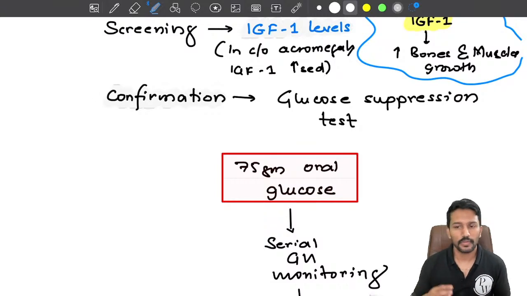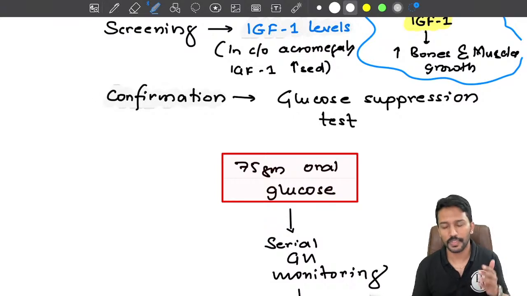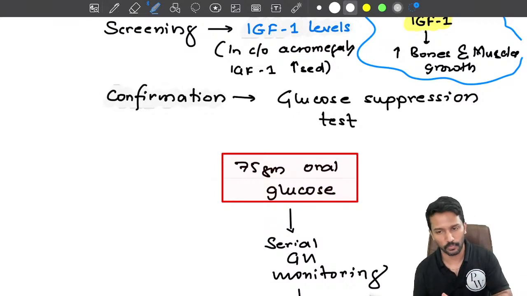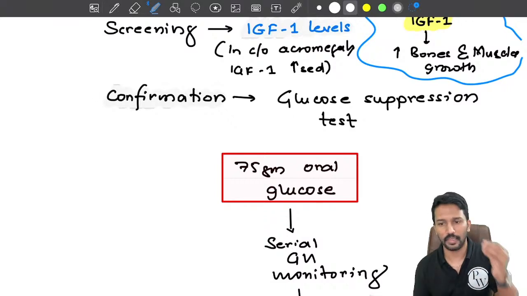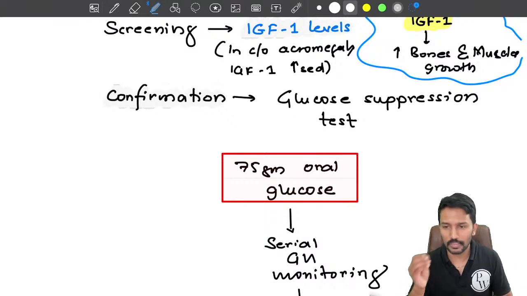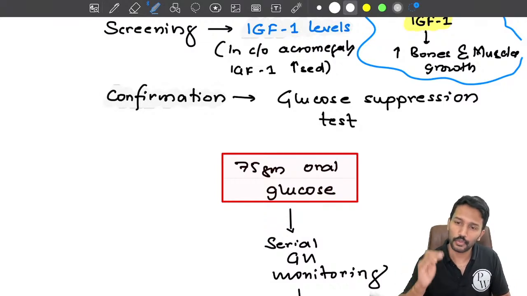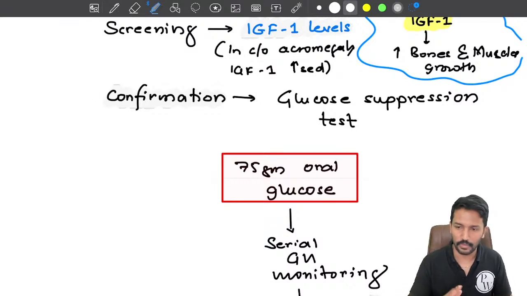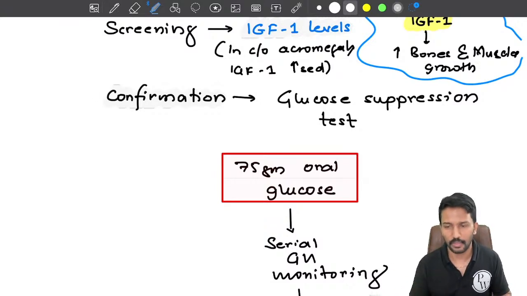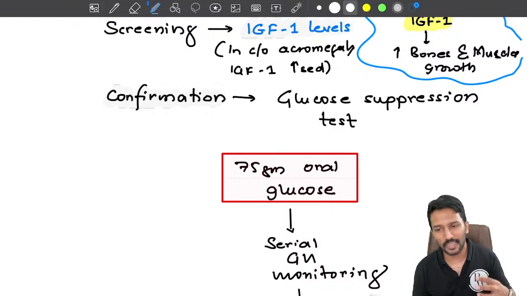In endocrinology, whenever we talk about a hormone excess state, we do tests which are primarily meant for suppressing the hormone. See, what we try to do is, if you have a very high hormone, then I will give you a substance which is known to suppress the hormone levels. After giving the substance, if your hormone levels are still high, it means that you have a problem with that hormone. It is really high. If after giving the substance, your hormone level goes down, it means you don't have excess.